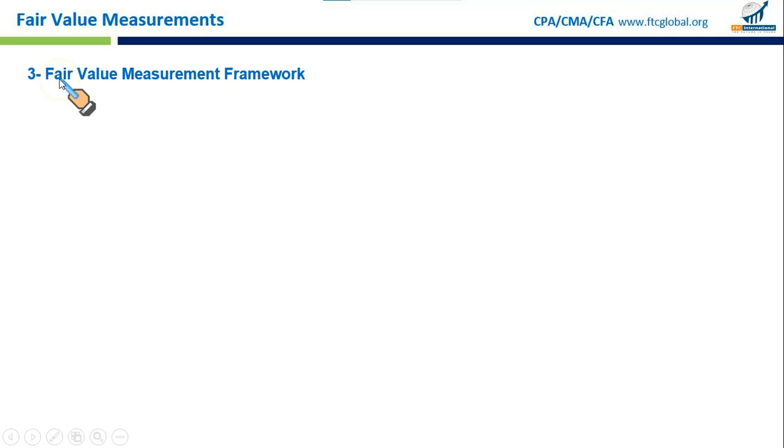Next, we have fair value measurement framework. First, valuation techniques. The point is, when determining fair value, you should use different methods based on the type of asset involved or maybe the type of liability. The main technique is the market approach. That's the best. Then we have alternatives. We can use income approach and cost approach. We'll discuss all these: market approach, income approach, and cost approach. So let us first discuss what is valuation technique.